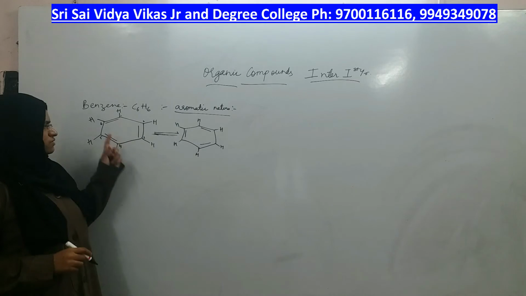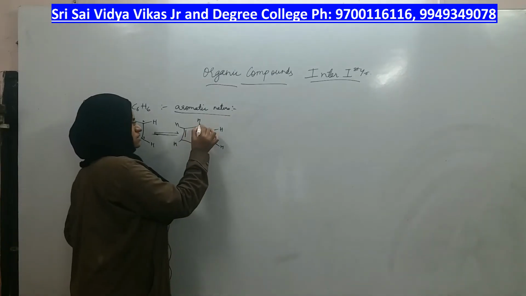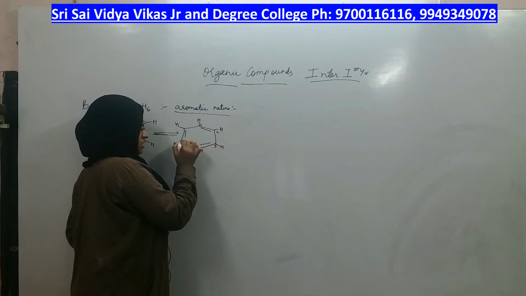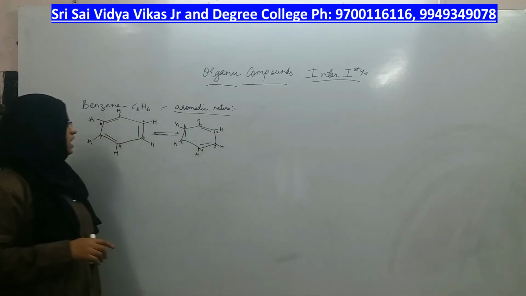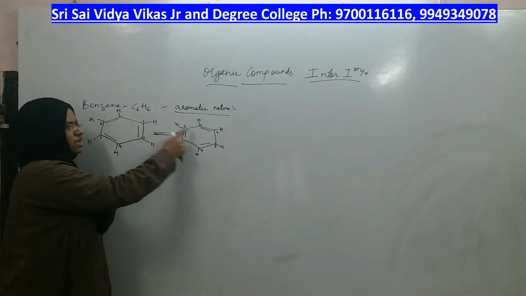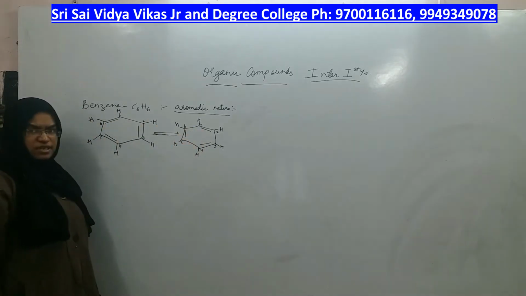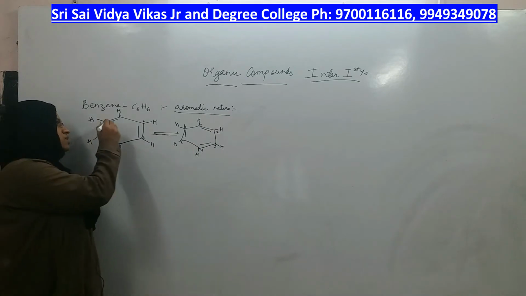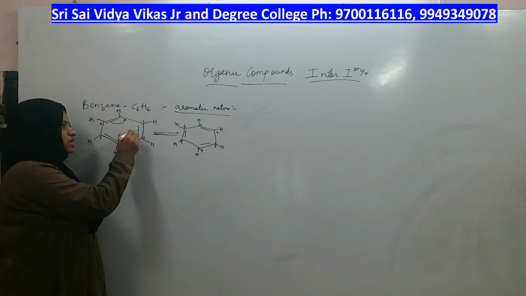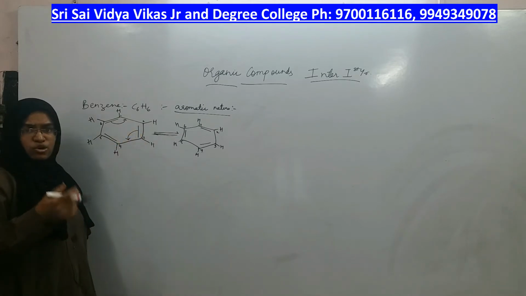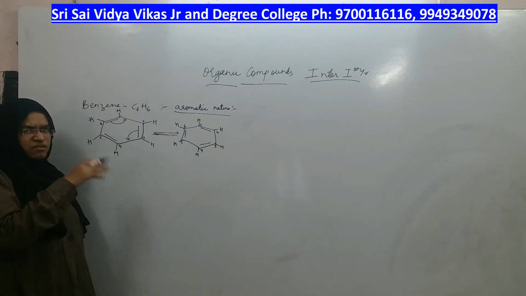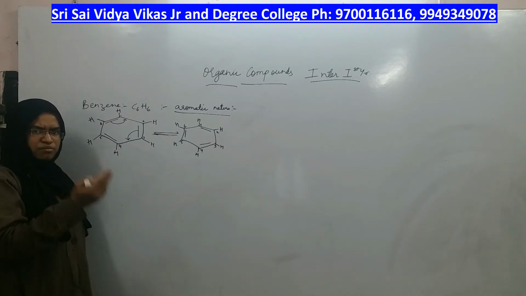What is the difference between this ring and the other ring? Same numbering I will do. I am not changing the ring shape or anything, it is exactly the same. But earlier the pi bond was between the first and sixth carbon. Now the pi bond is between the first and second. What does that mean? That means the 3 pi bonds present inside benzene are under continuous delocalization. Delocalization means they are not fixed. They will be continuously changing their place.